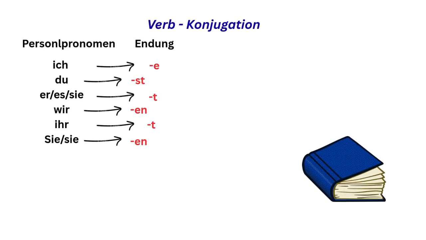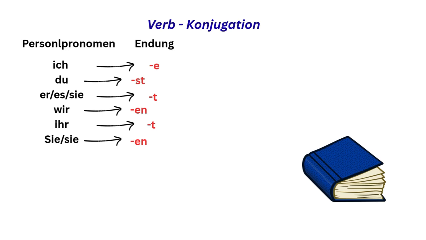Today I'm gonna share about verb conjugation. If the personal pronoun is ich, the verb ending will be e. If the personal pronoun is du, the verb ending will be st. If the personal pronoun is er, sie, es, the verb ending will be t.